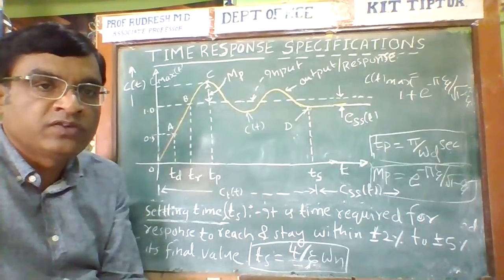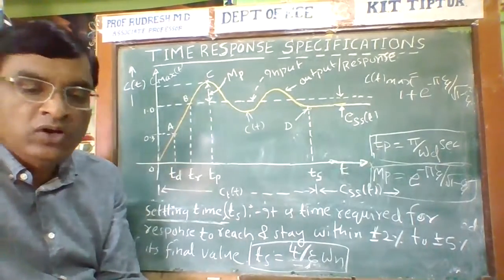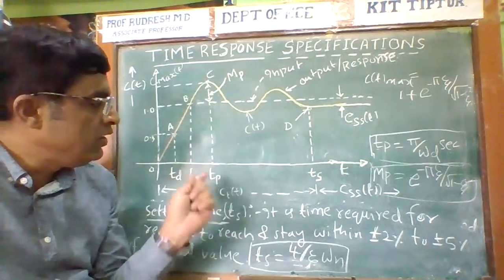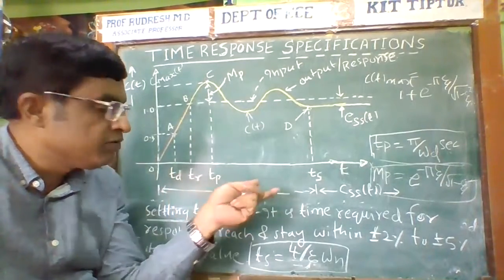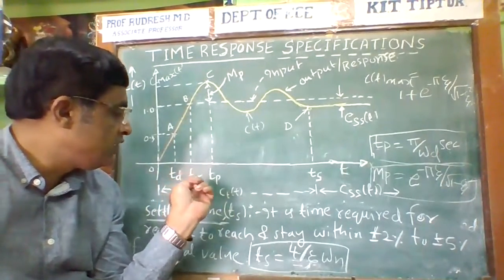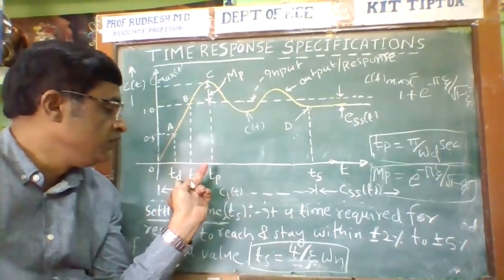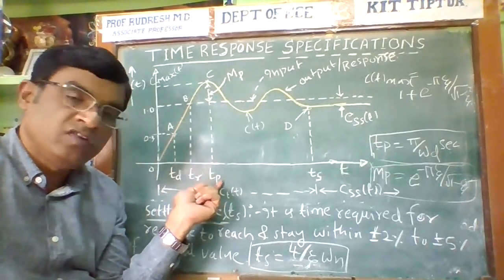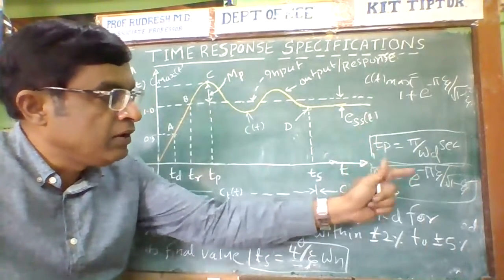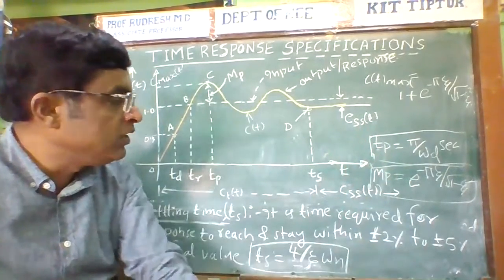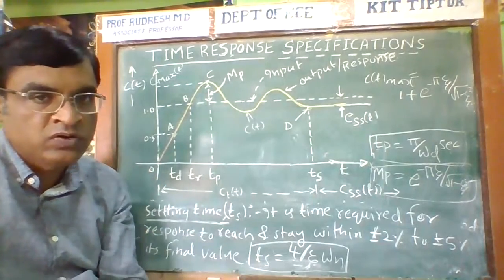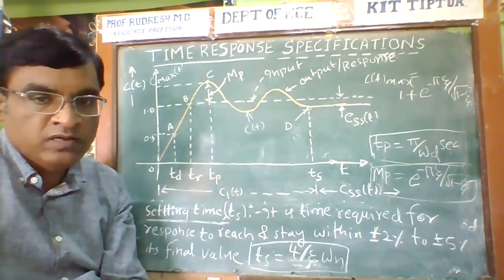Next I'm going to discuss how to derive and calculate these values: what is the expression for rise time, what is the expression for delay time, what is the expression for peak time. So how to derive the peak time, how to derive the maximum peak output, how to derive the delay time. I'm going to discuss regarding these things.